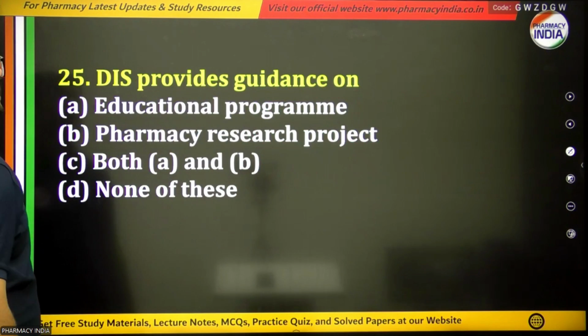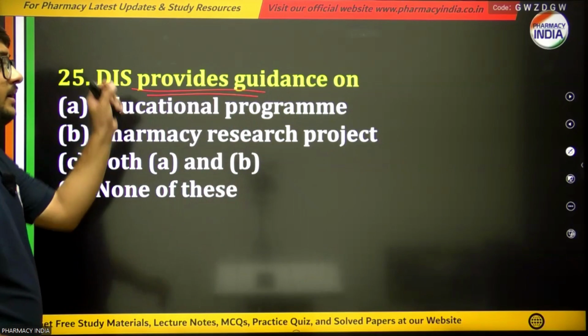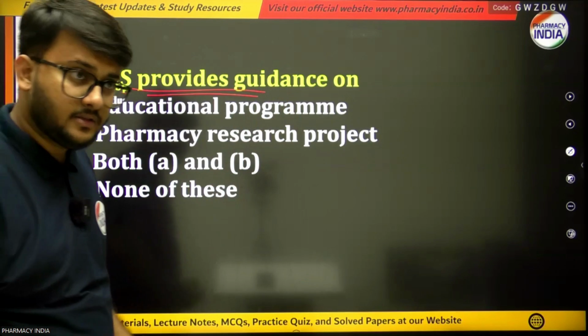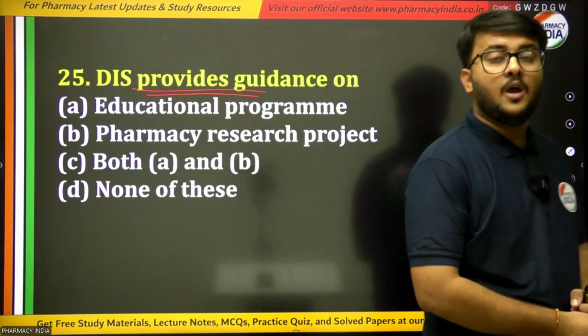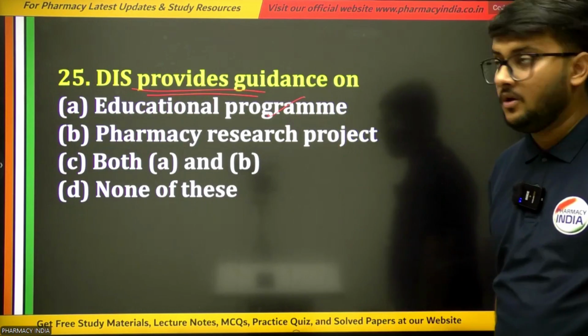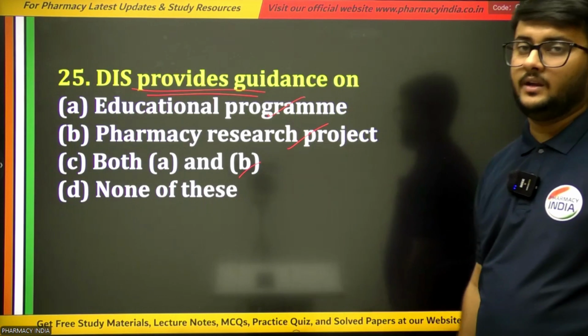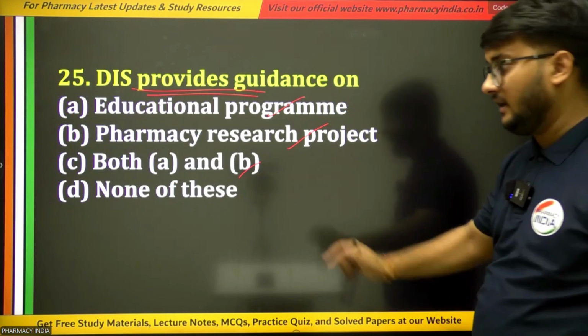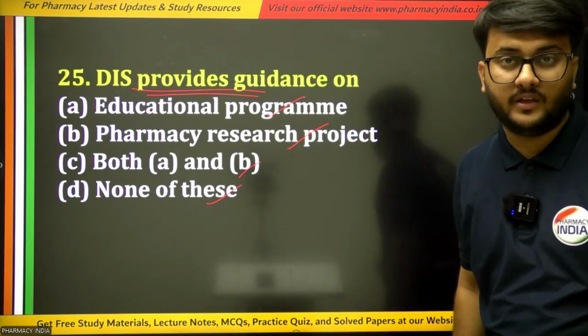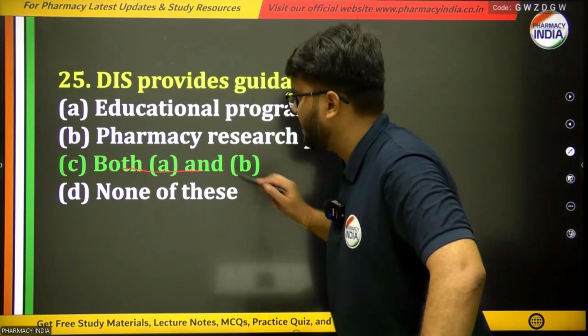Next, last question is, DIS provides guidance of. DIS, that is Drug Information Services, provides guidance on what? Options are educational programs, or pharmacy research projects, or both A and B. That means A and B options are correct, and the last one is none of these. And the right answer of our last question is option number C.